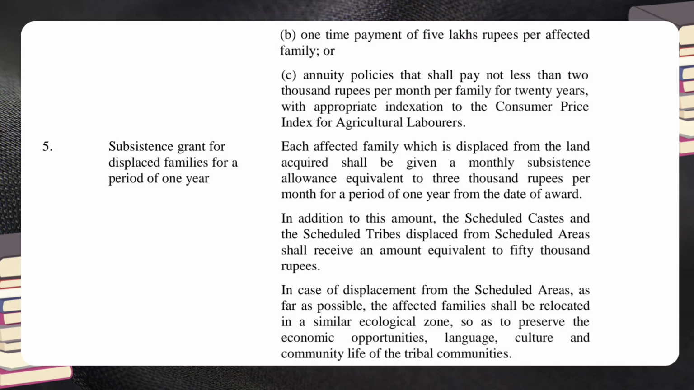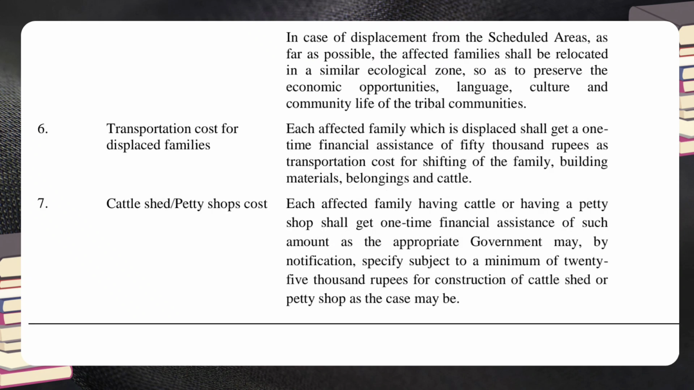In addition to this amount, the scheduled castes and the scheduled tribes displaced from scheduled areas shall receive an amount equivalent to 50,000 rupees. In case of displacement from the scheduled areas, as far as possible, the affected families shall be relocated in a similar ecological zone, so as to preserve the economic opportunities, language, culture and community life of the tribal communities. 6. Transportation cost for displaced families.